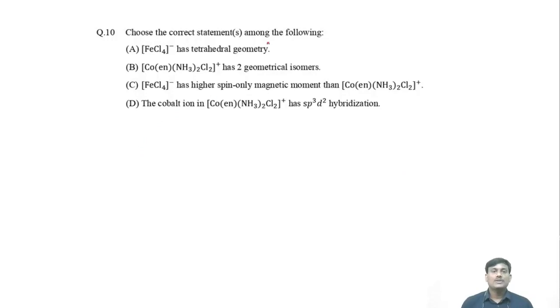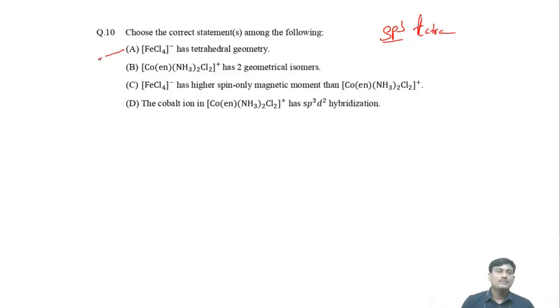Choose the correct statements among the following. FeCl4 minus has tetrahedral geometry. Okay, you know Cl minus is a weak field ligand. So what is the hybridization? The hybridization will obviously be sp3 hybridization. So the geometry will be tetrahedral.